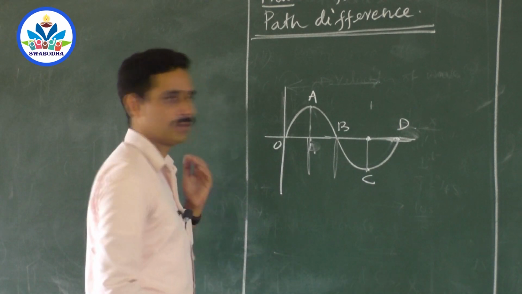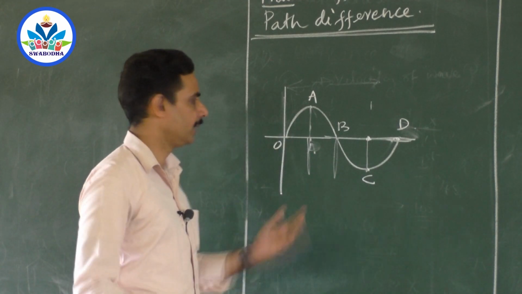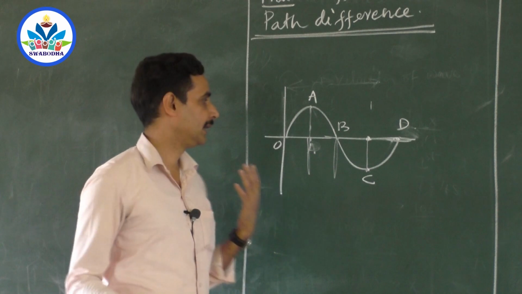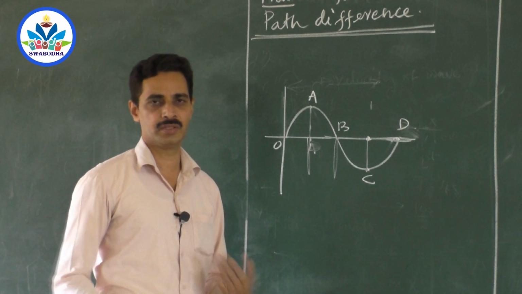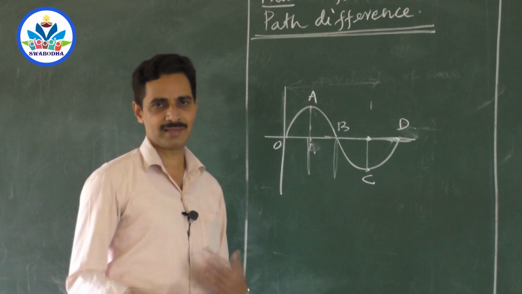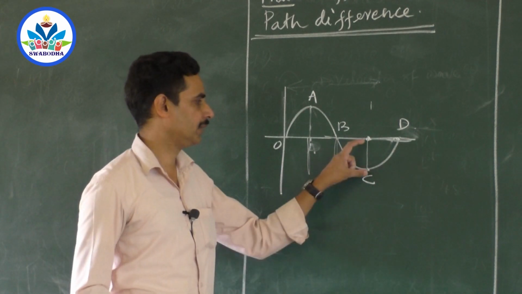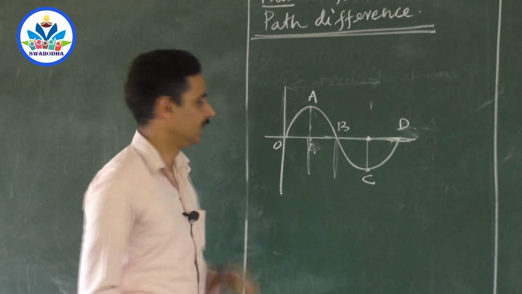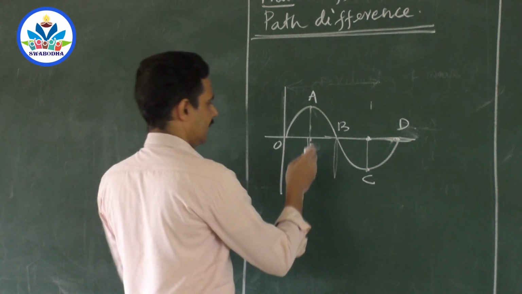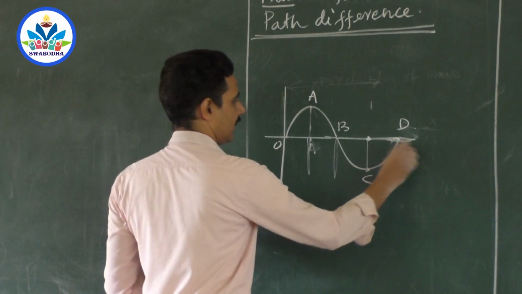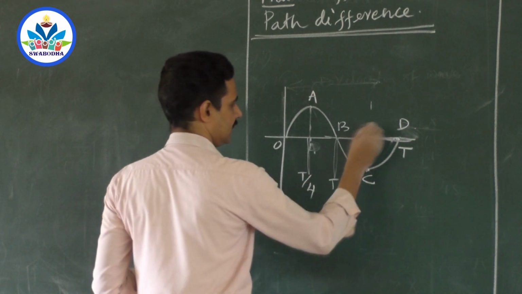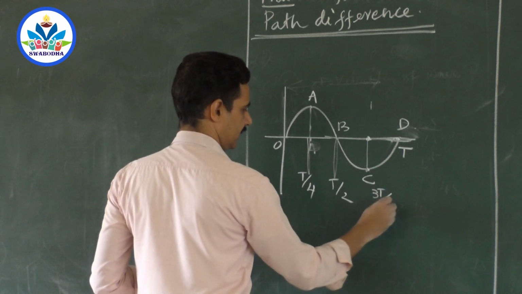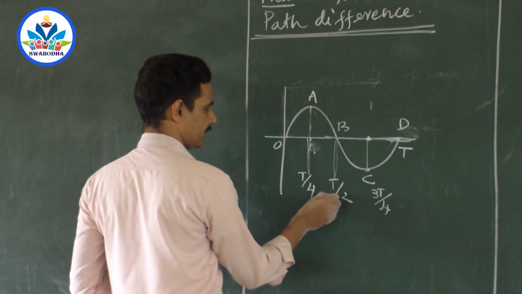Now, if you want to write what are the phases, you ask O, A, B, C, D, how are you? Then O will say, sir, I have completed one oscillation. A, sir, I have completed 3/4. B, sir, I just completed 50% of the oscillation. D, I have not yet started, sir. So explain it in terms of phase. That means 0, this is period T, this is T by 2, this is T by 4, this is 3T by 4. This is 75% of T, 50% of T.